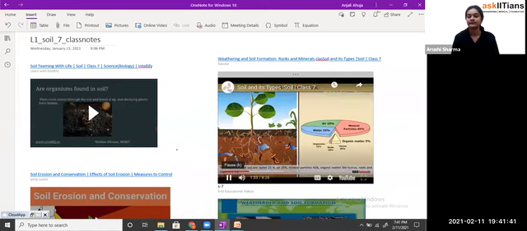So students, this is the composition of the soil. That means whatever components are present in the soil, how much part of air is present in soil, how much part of water is present in soil. So they have given you the separation of all these things.